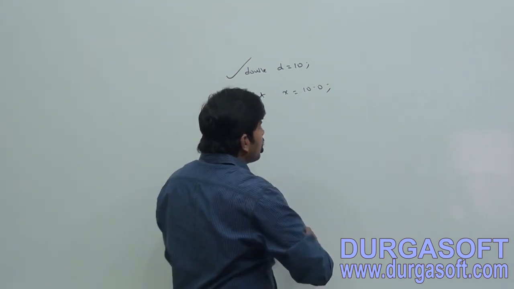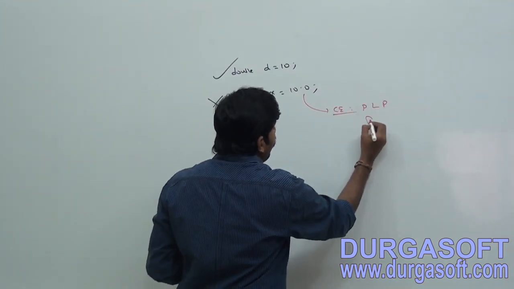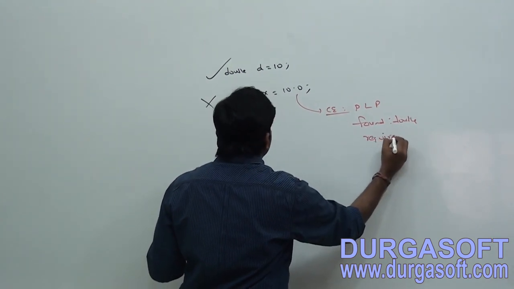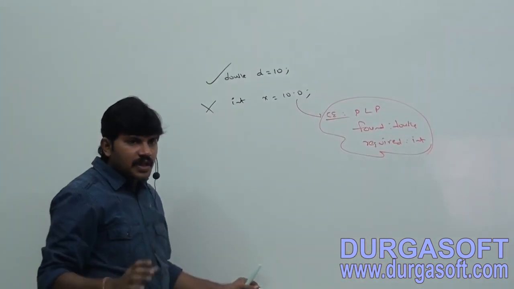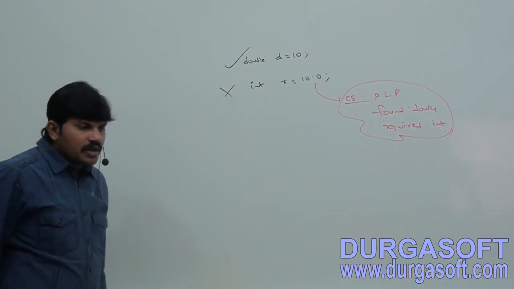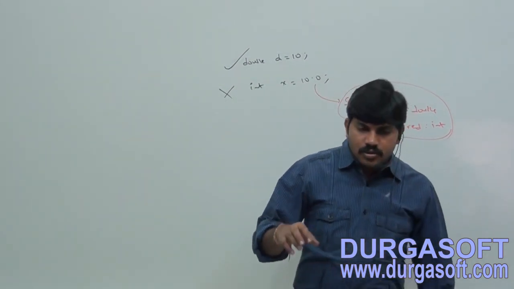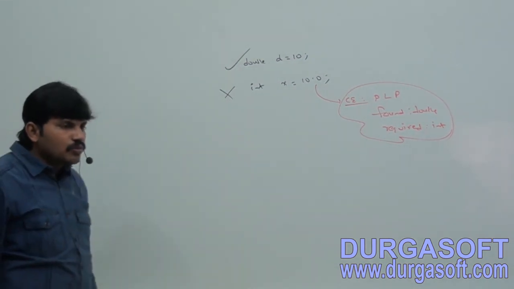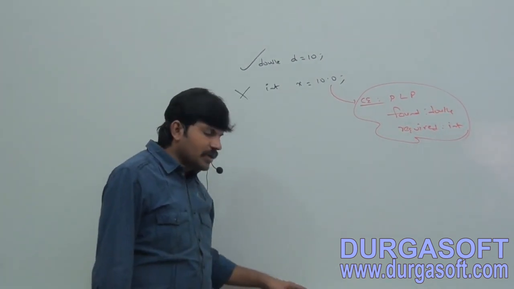Do you know what compile error we will get? Possible loss of precision, found double, required int. Is the compile error, right? Found double, required int. At this point, we can't assign floating point literals to integral types.